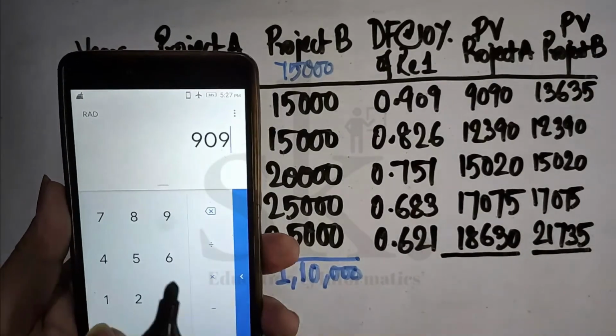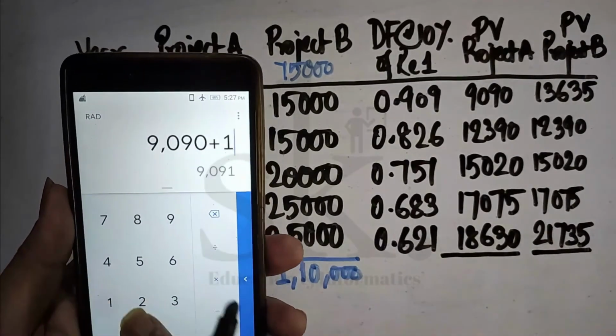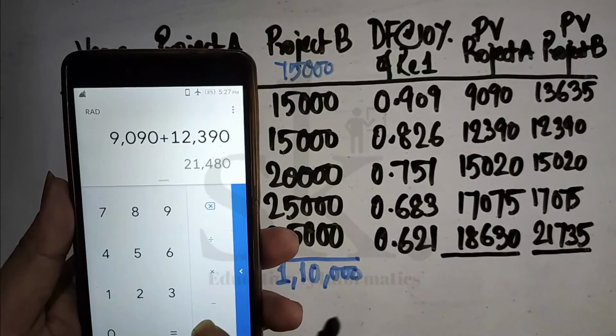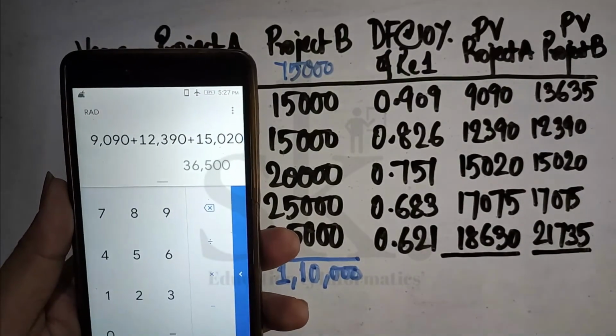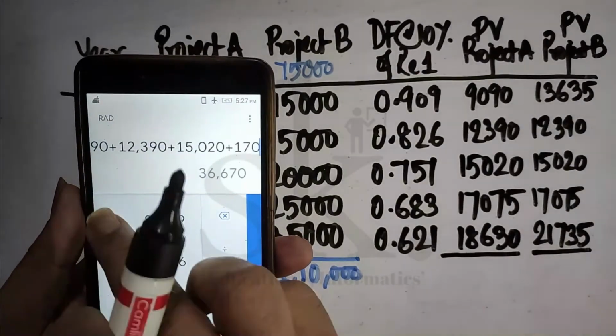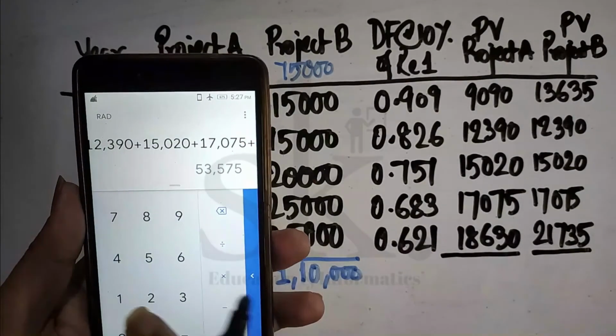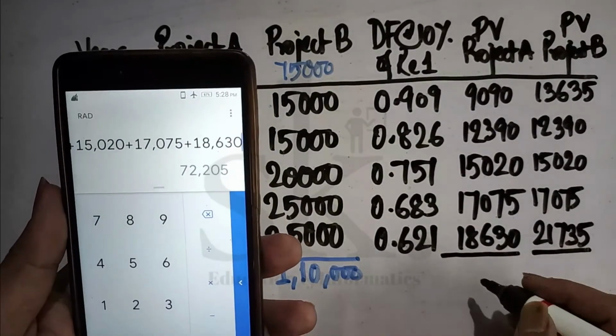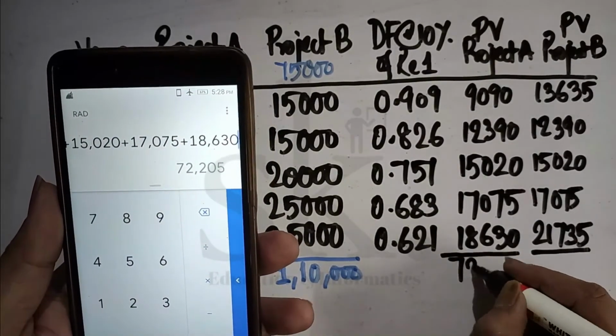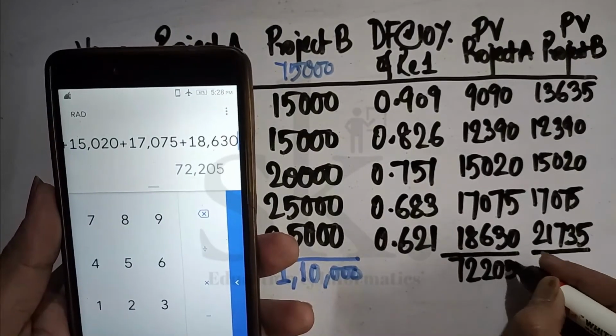So 9090 plus 12,390 plus 15,020 plus 17,075 plus 18,630, we are getting 72,205.